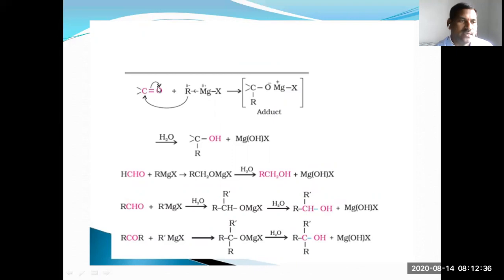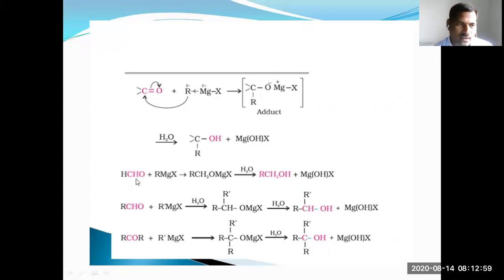See here, this is a carbonyl carbon. Addition with the Grignard reagent forms the adduct. This adduct undergoes hydrolysis and we can get the alcohol. This is the important reaction. You can prepare primary, secondary, tertiary alcohols from this reaction.